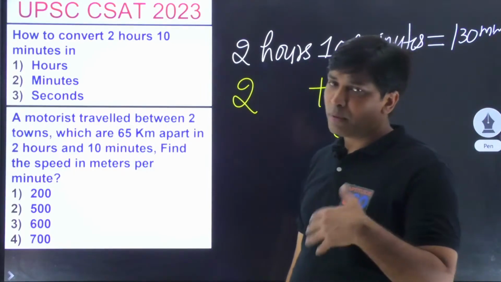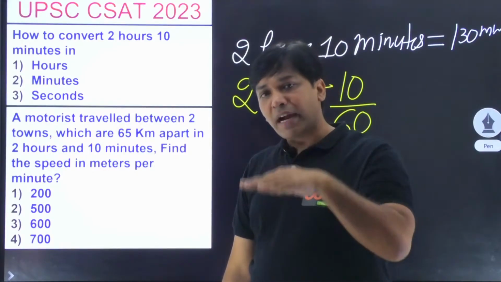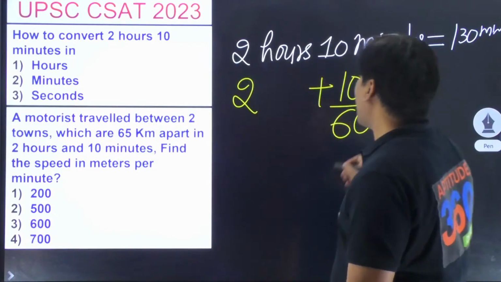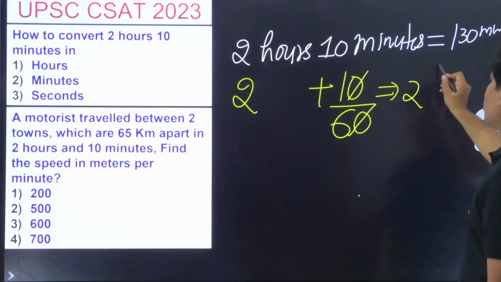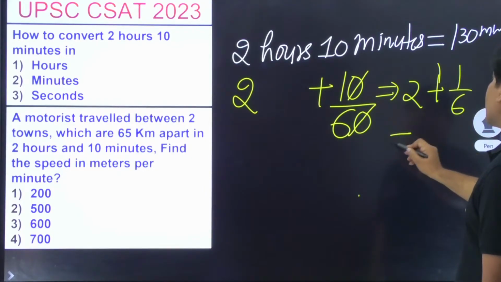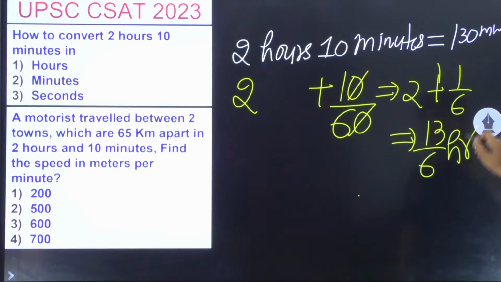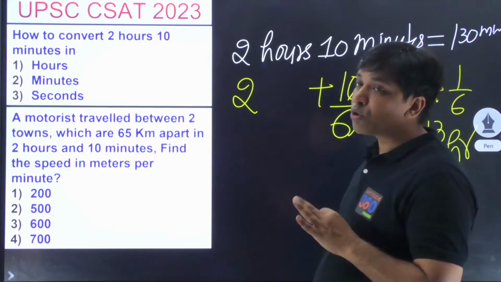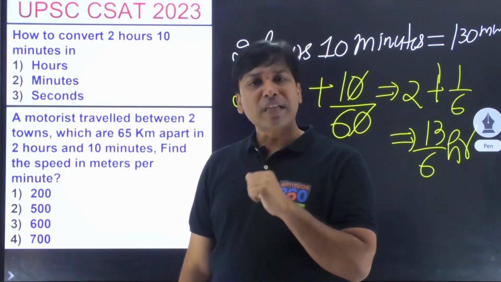10 minutes will have to be converted into hours by doing what? By dividing it by 60. And if I do so, what is the answer that I am getting? I am getting 2 plus 1 by 6. कन्वर्ट कर देंगे and it is going to be 13 by 6 hours. है तो बड़ी छोटी सी चीज, बहुत ही ज्यादा छोटी सी चीज, बट हम करते क्या है? हम अपना टाइम वेस्ट करते हैं और हमारे को टाइम नहीं वेस्ट करना है.